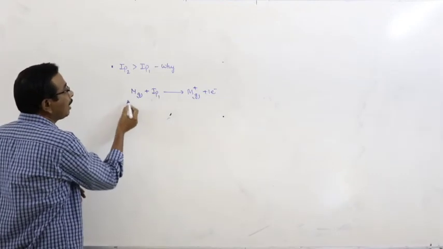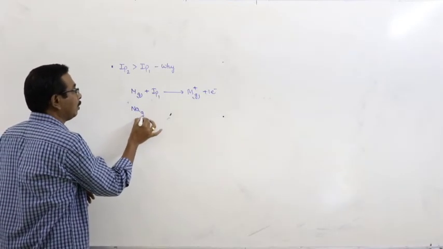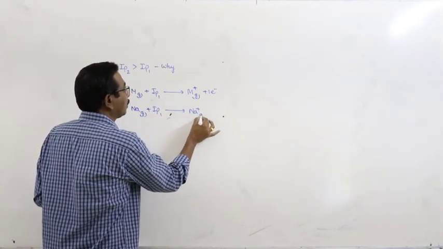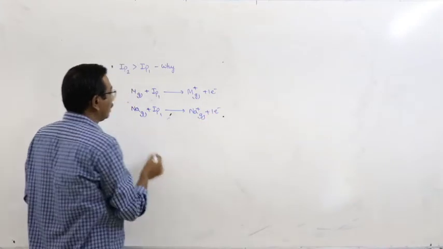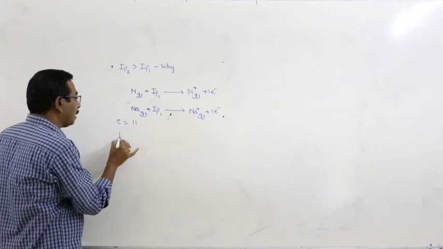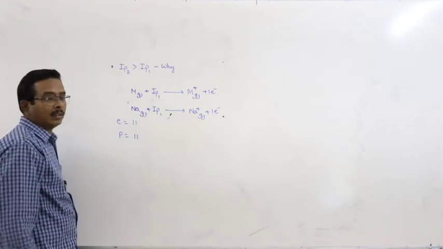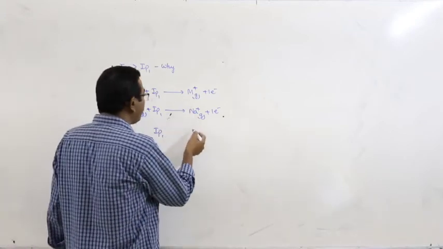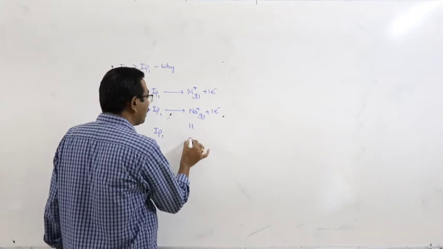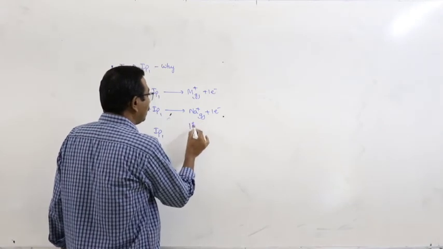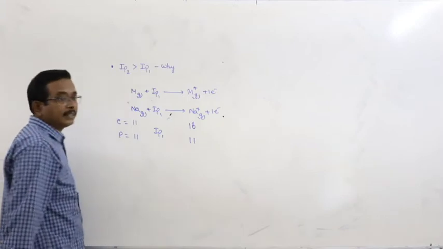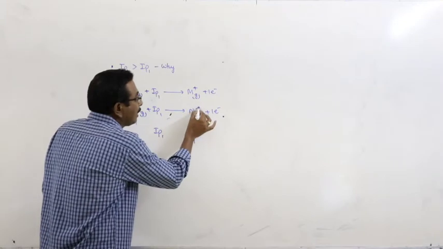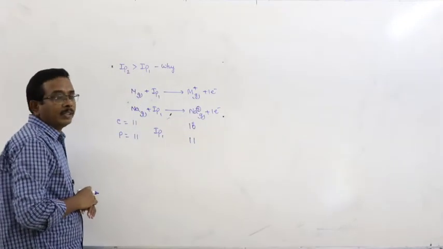Take for example sodium. Na has number of electrons 11 and number of protons 11. This is IP1. By losing an electron, it forms the Na plus ion, with 10 electrons, but the number of protons remains the same, 11. When an atom loses an electron, it results in the formation of a cation.